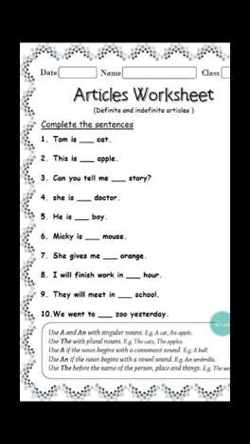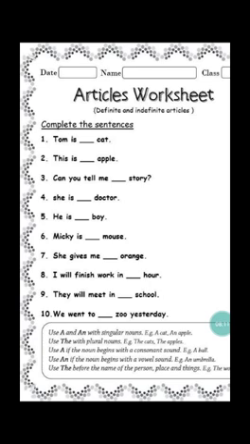For plural we use the. Just check the word which is given, whether it starts with a vowel sound or a consonant sound. Tom is dash cat. Second one, this is dash apple. Can you tell me dash story? Here cat, C is a consonant sound, apple, A is a vowel sound, and in the third one story is a consonant, right? So just check it out.